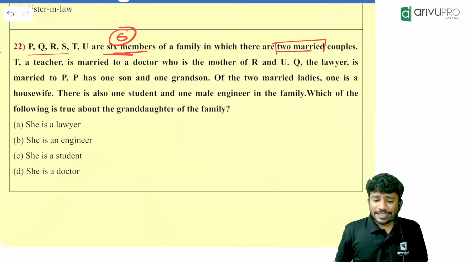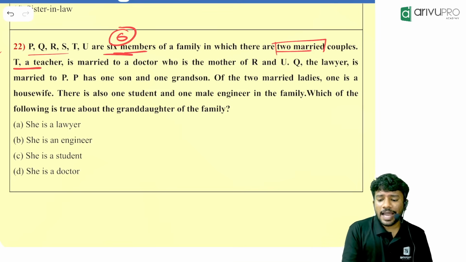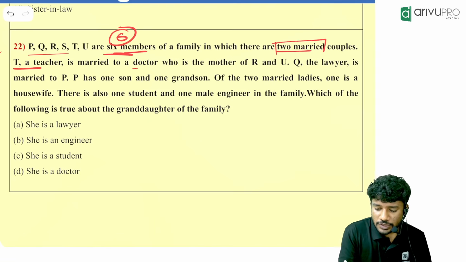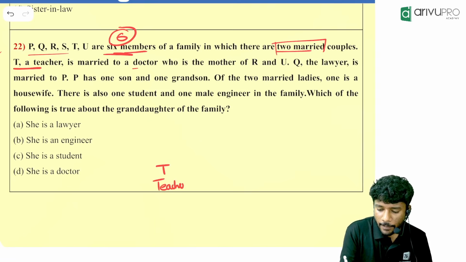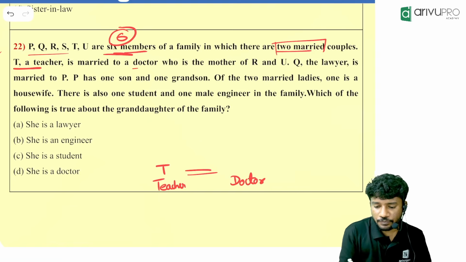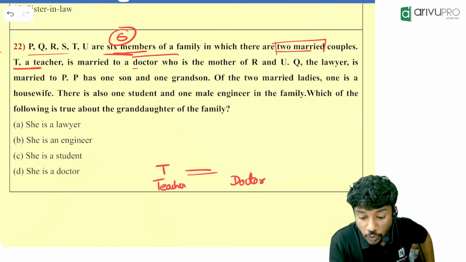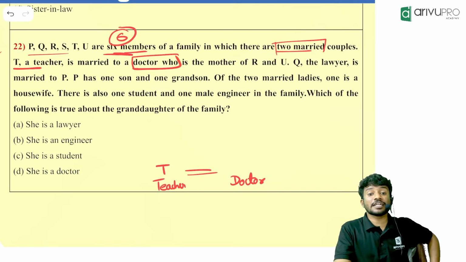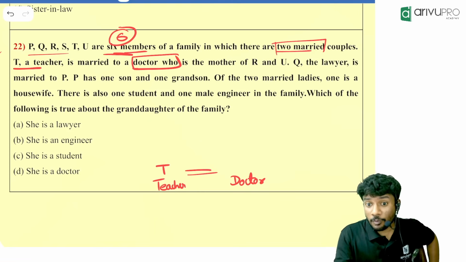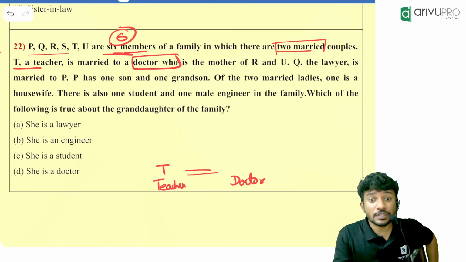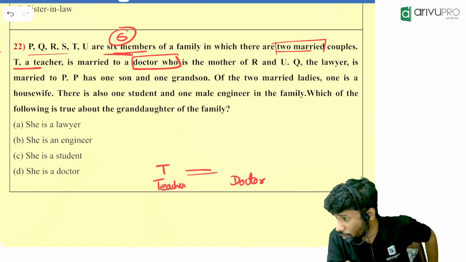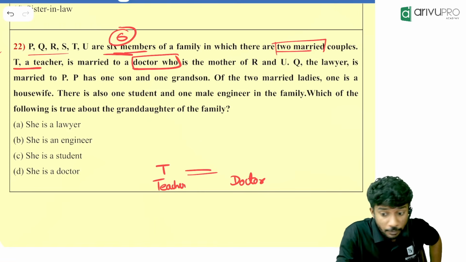Now, T is a teacher married to a doctor. That is given. Whenever we say "doctor, who", we are talking about that particular person.